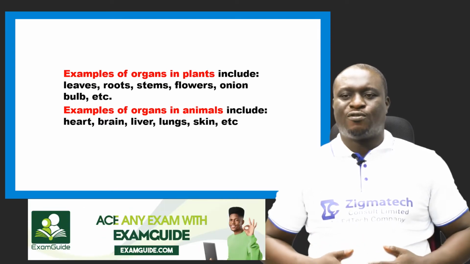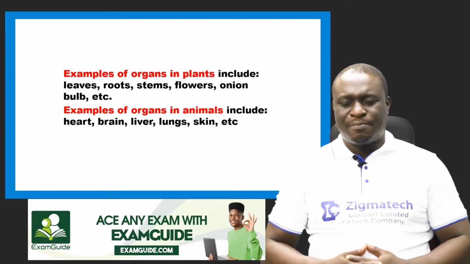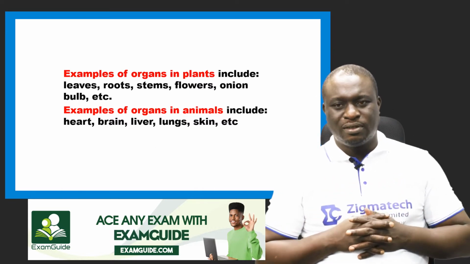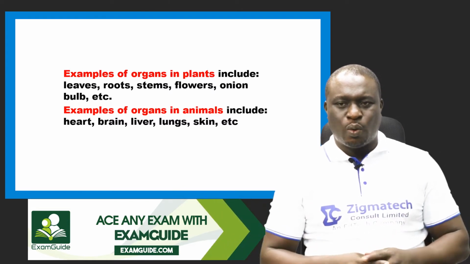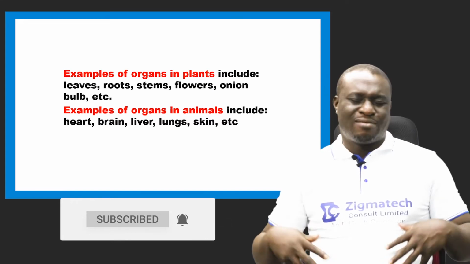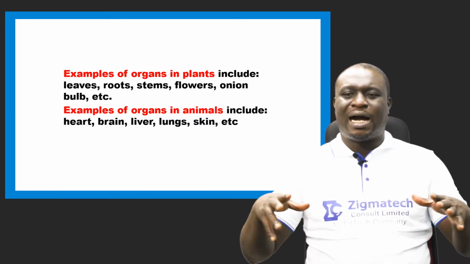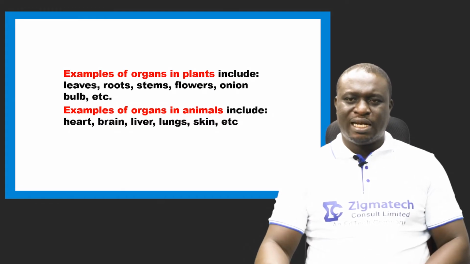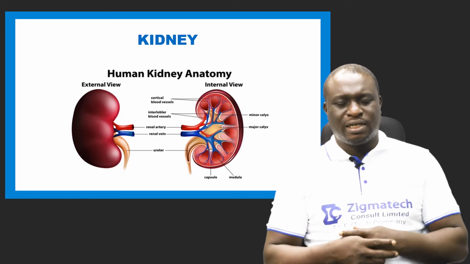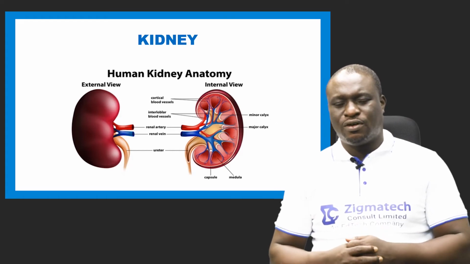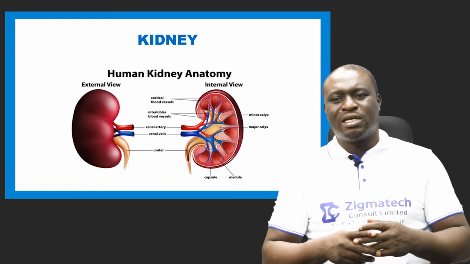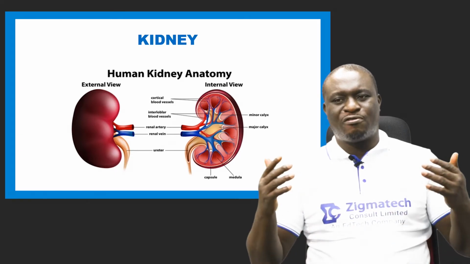Now, examples of organs in animals. We have the heart, which is an organ, okay? We have the brain, the liver, the kidney, the lungs, and the skin. All these are organs in the body. Now let's take a look at the structure of one of these organs in animals, that is the kidney. As you can see on the screen, the kidney is made up of several tissues. We have the blood vessels, which can also be referred to as tissues.